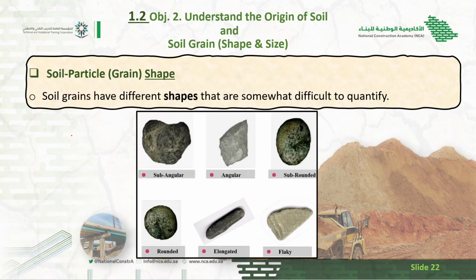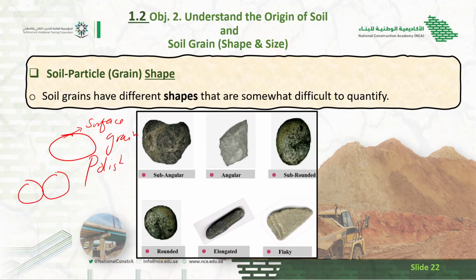There are two types, which is based on the texture. So it is the texture of the outermost surface of the soil grain. It is polish. So if it is polished, there are two gravel, A1 and 2. So their contact area both are polished. So when the load is coming from the top, it can move very easily because there is no interlocking between the two particles. The surface of both the particles are polished.